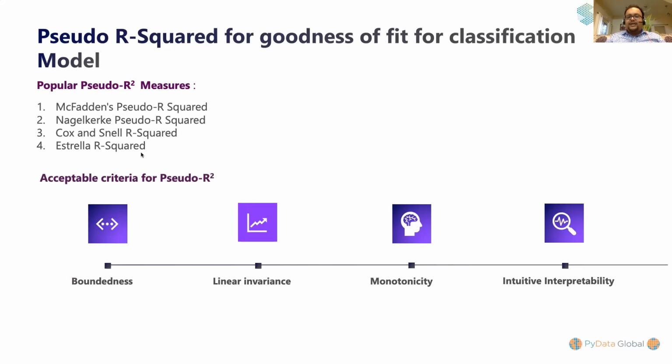And then, there are a few criteria which define a robust measure for evaluating feature importance. Boundedness means that the measure should vary between 0 and 1, 0 indicating complete lack of fit, and 1 indicating a perfect fit. Linear invariance means that the measure should be invariant to non-singular linear transformation of the variable, be it the y or the x's. Monotonicity means the measure should not decrease with addition of a predictor. And intuitive interpretability means the measure of fit is intuitively interpretable.